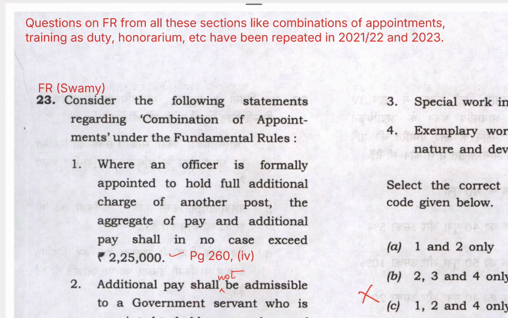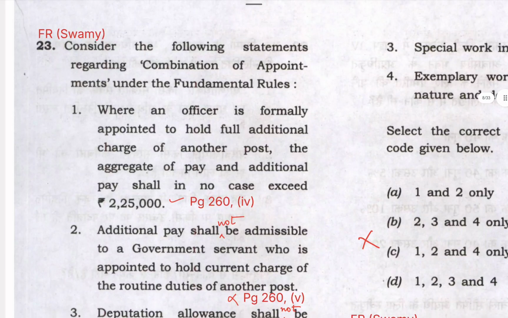So question 23 says consider the following statements regarding combination of appointments under fundamental rules. Statement 1 says when an officer is formally appointed to hold full additional charge of another post, the aggregate of pay and additional pay shall in no case exceed 2,25,000. As you know, this is the highest basic pay given to a government servant except Cabinet Secretary, in whose case it is 2,50,000. This is the ceiling in case of additional pay, and it is given on page 260 of the FRSR compilation in subpara 4.